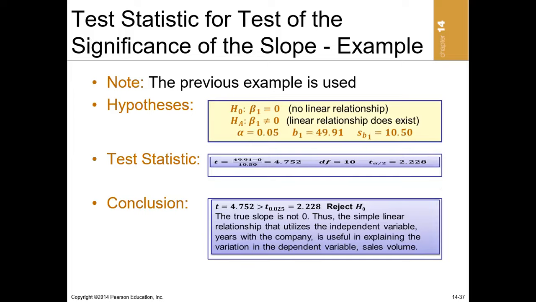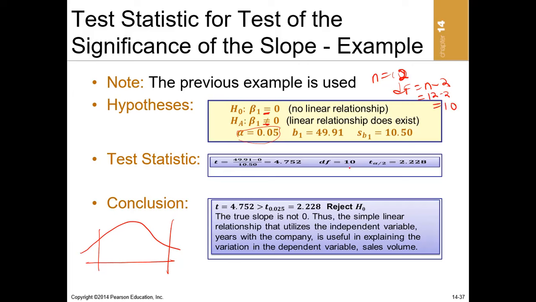Now, let's look at an example here. Let's assume we are testing at a 5% significance level, which is a 95% confidence level. And because the hypothesis is equal to and then not equal to, it makes it two-tailed. Now, let's also assume that the sample size is 12, and the degree of freedom for regression is n minus 2. So the degree of freedom will be 12 minus 2, which makes it 10.